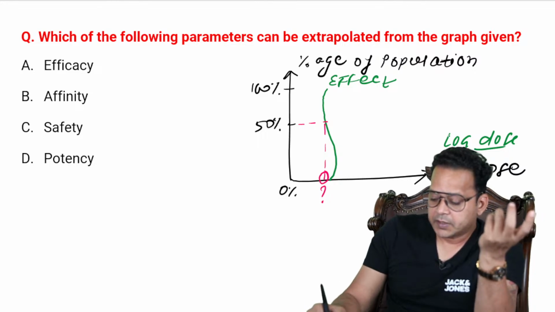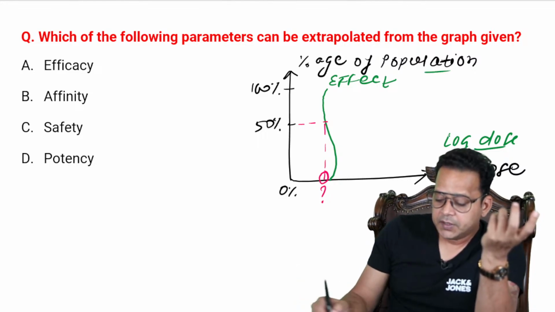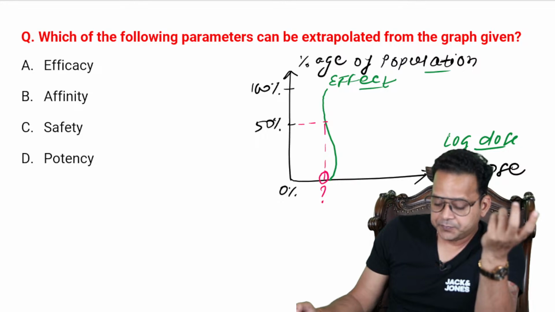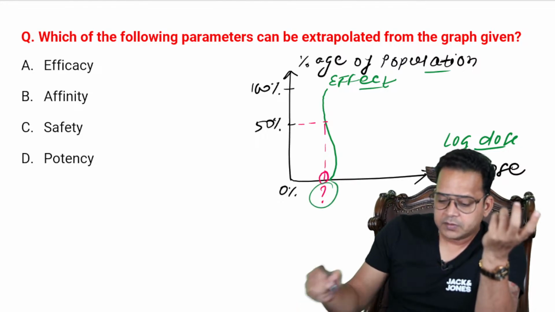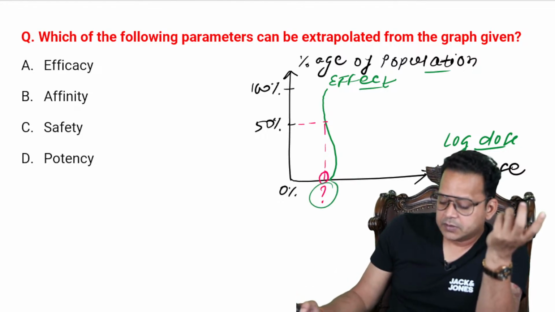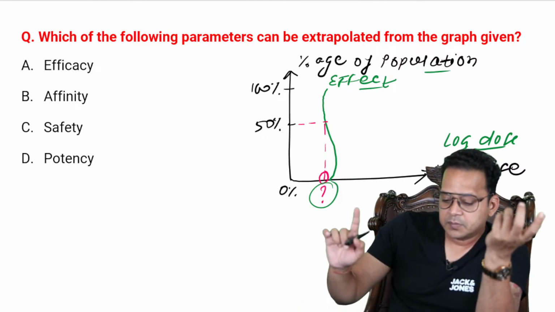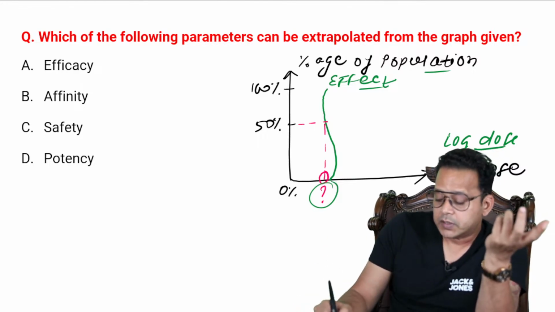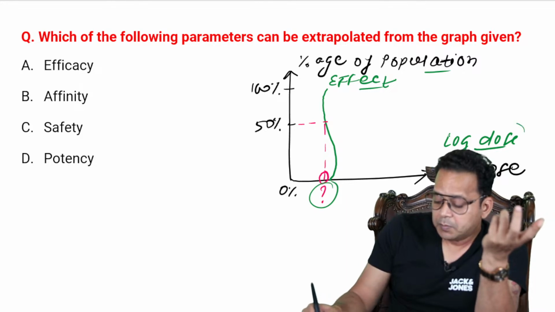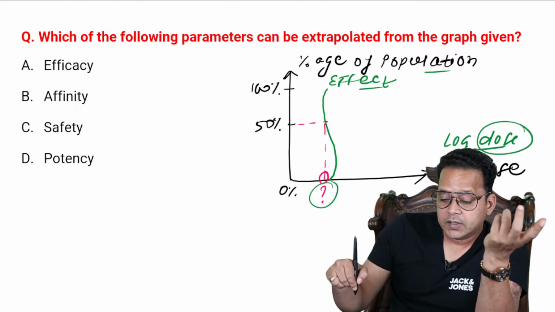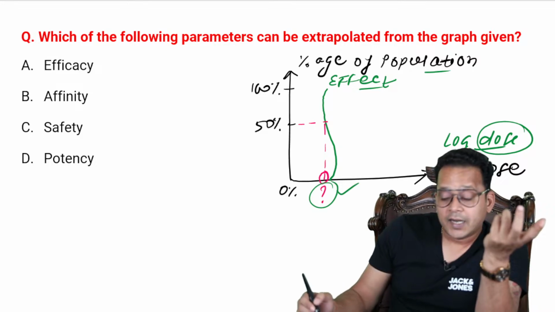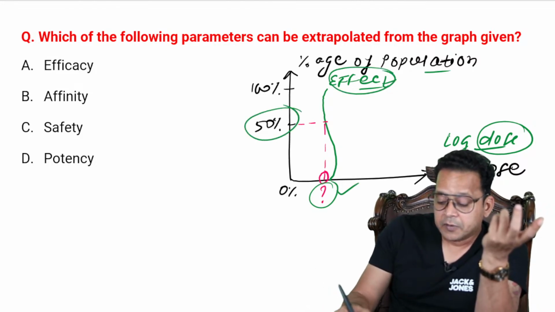And here we have taken percentage of population. Here we have taken effect. And this is the marked parameter. So first of all, what is the marked parameter? The marked parameter is the dose. It is a dose at which effect is seen in 50% of population.